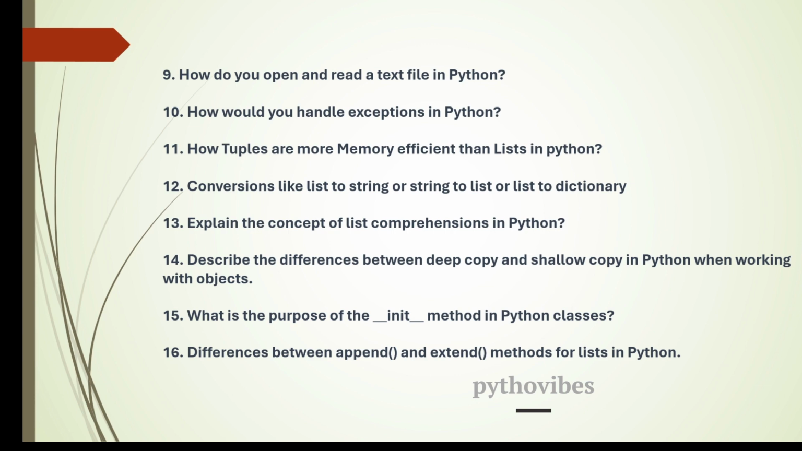And the 10th question is, how would you handle exceptions in Python? Basically, in Python we have try and except, and also else, and then finally. We can explain what the try block is doing, what the except block is for, when we can mention else, what the use of finally is, and what is going to happen when we write finally. All these things you can mention when you are asked how you handle exceptions in Python. For this question you can answer in that way.